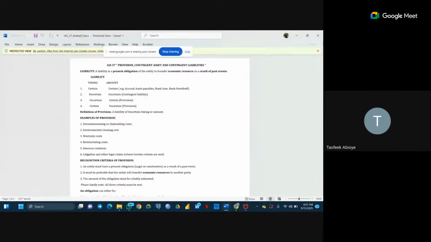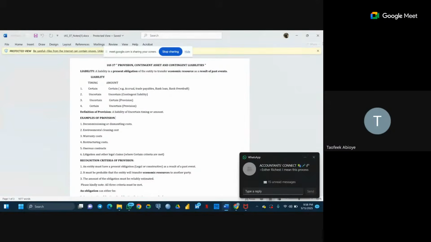However, another example is when the time is uncertain and the amount is uncertain. That means there are still some scenarios that must happen before we can call it a liability. Then that is a contingent liability. That is the contingent liability.